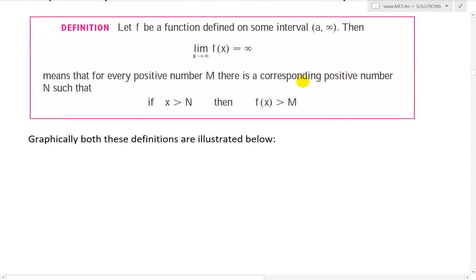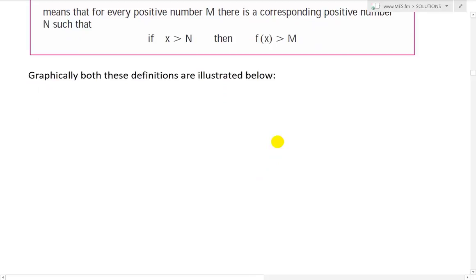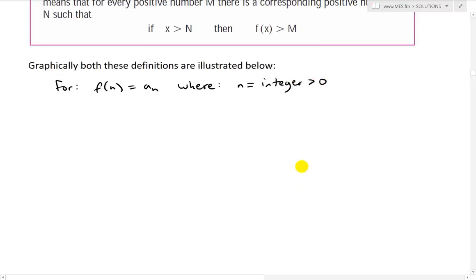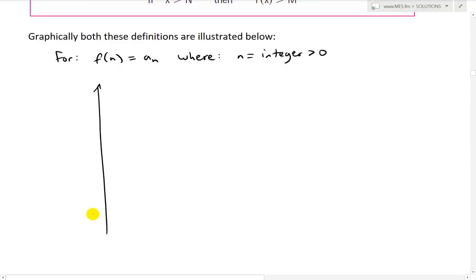So graphically, both these definitions are illustrated below, and I've just made it for f of n equals a_n, where again n is an integer, a positive integer greater than 0. So just to illustrate both at the exact same time, let's write it that way.